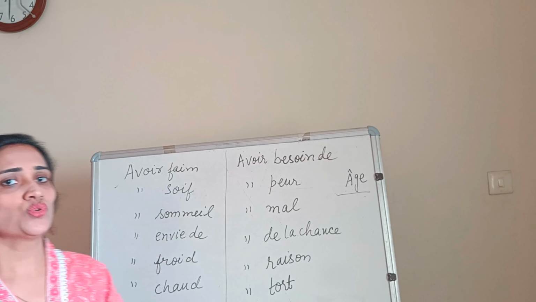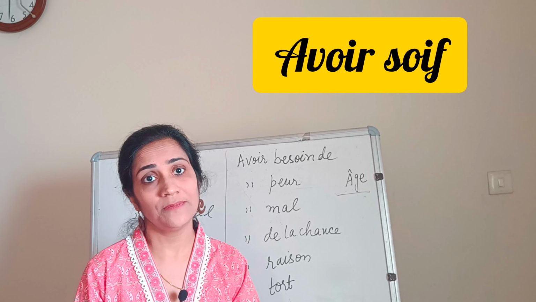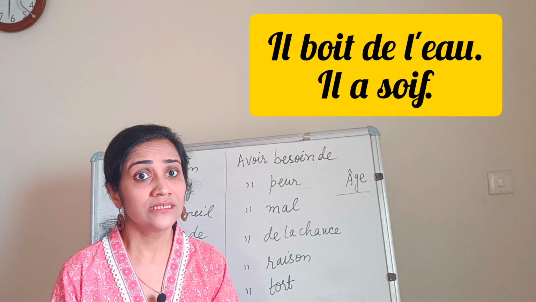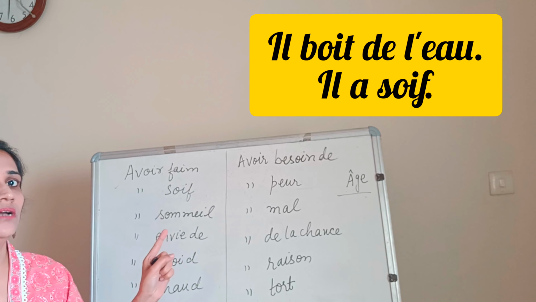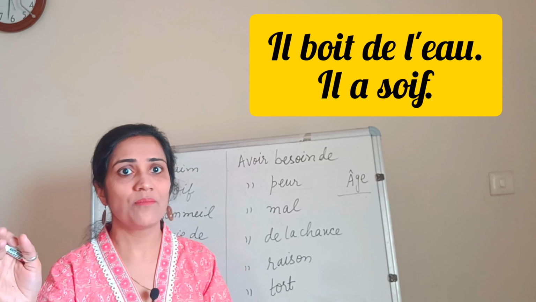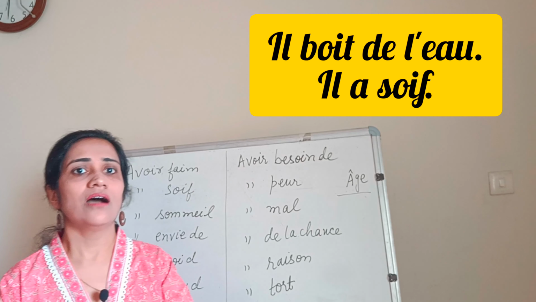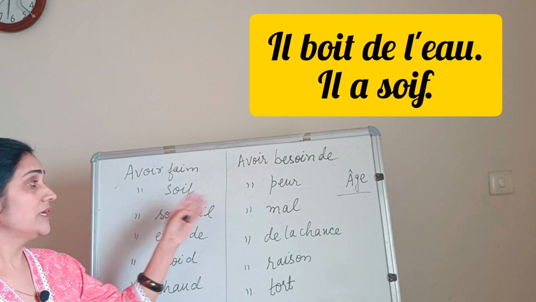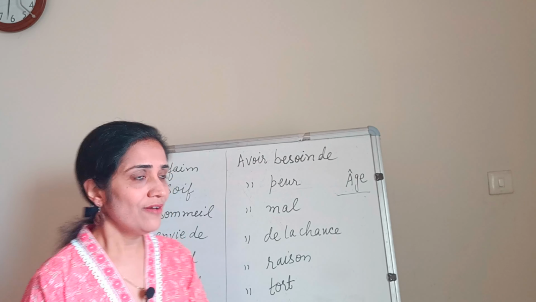Now the next is avoir soif. Avoir soif is to be thirsty. He drinks some water, he is thirsty: il boit de l'eau, il a soif. So he is thirsty. We are using the meaning of être, but we have to use avoir: il a soif. He is thirsty. So with avoir faim, to be hungry, and avoir soif, to be thirsty, we have to use this verb avoir.